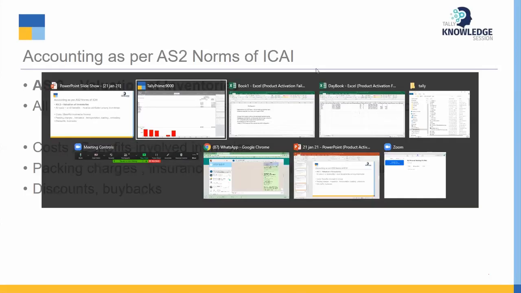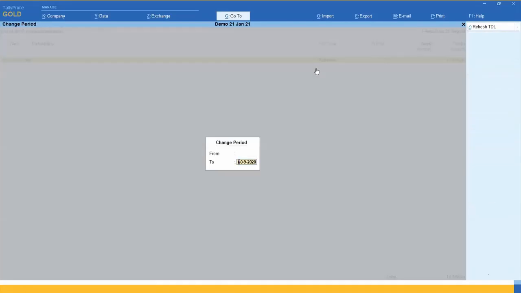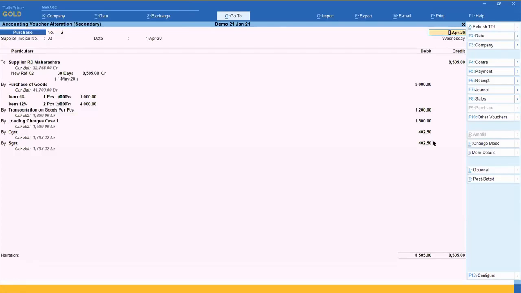What normally people are doing, see what mistakes we are normally doing. See here, normally we are doing these types of accounting. Purchase account debit by 5,000, then this account is debited, this account is debited, and CGST is debited, and party account is credited. But the problem is here. See, I can show you the accounting posting of this entry. Change mode as voucher. See the posting.